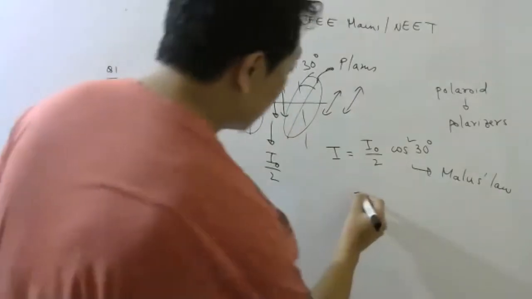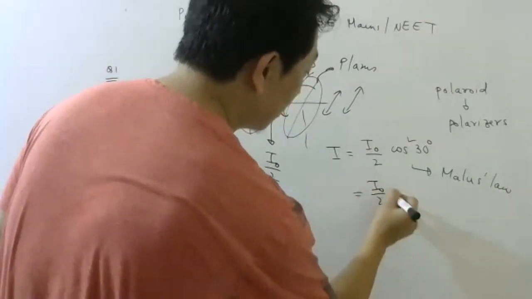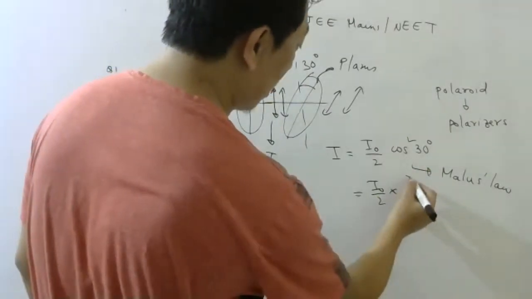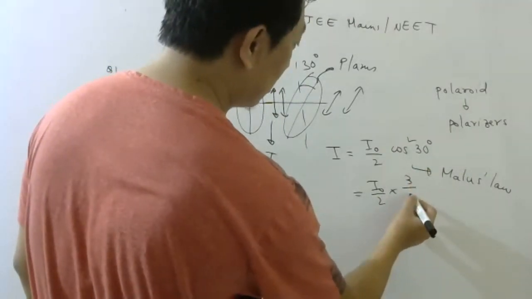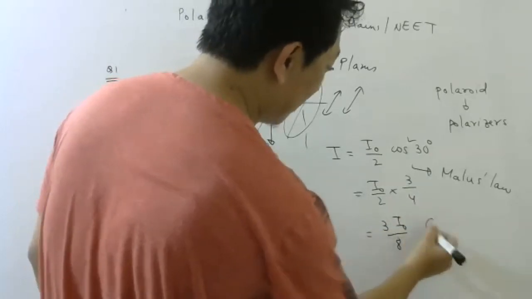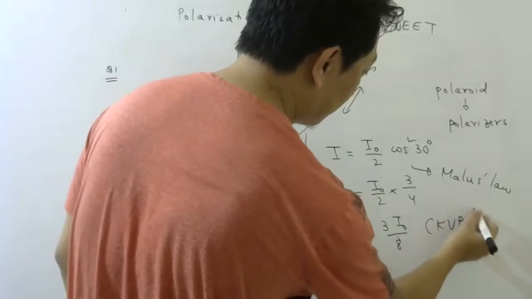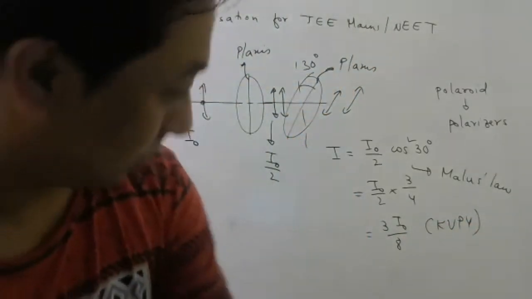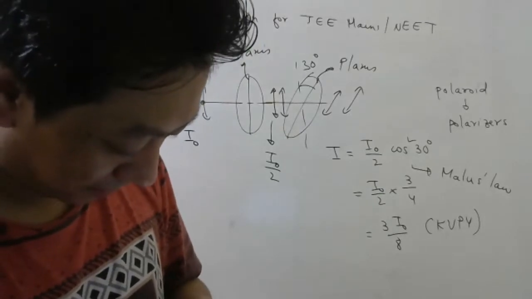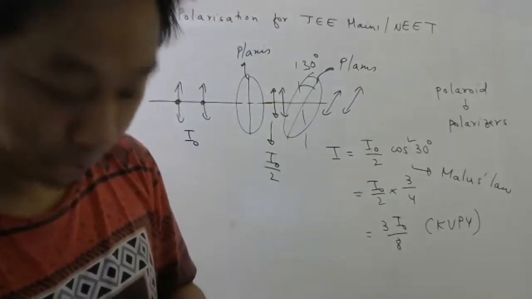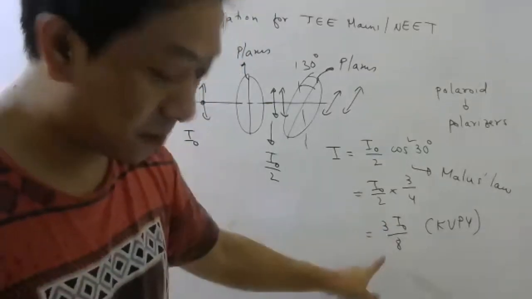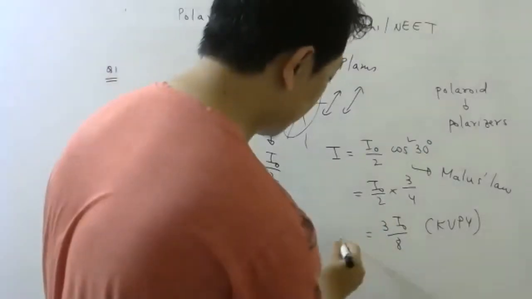So this will be I naught by 2 times cos 30, which is root 3 by 2. Root 3 squared is 3, 2 squared is 4. So 3 I naught by 8. This came in KVPY. 3 I naught by 8. Option C is the right answer.